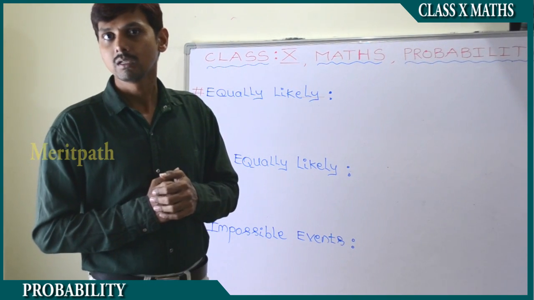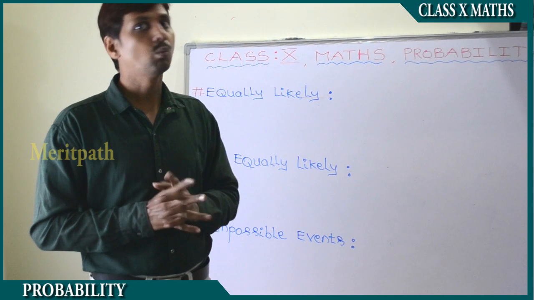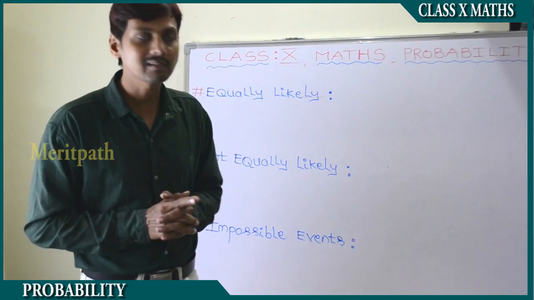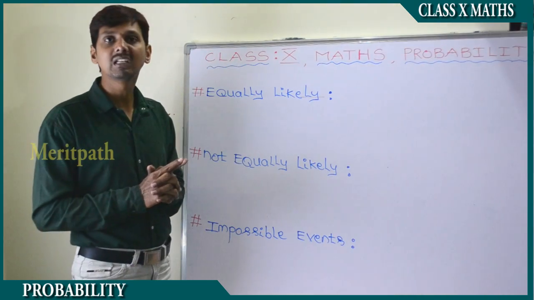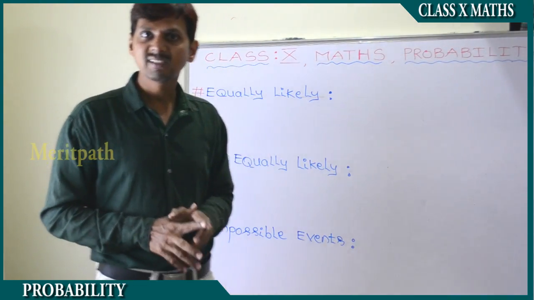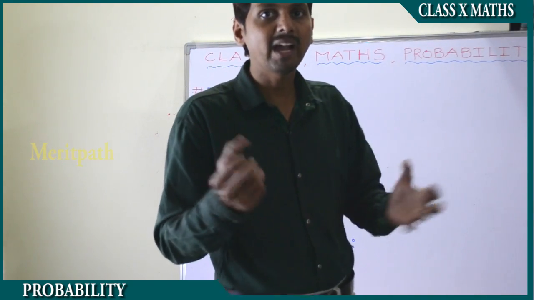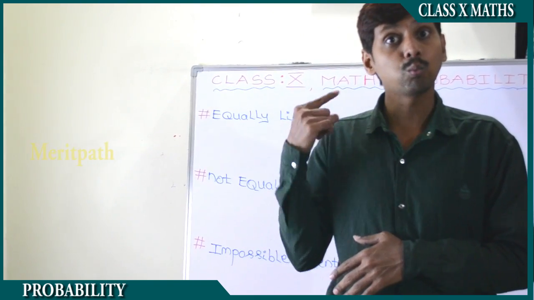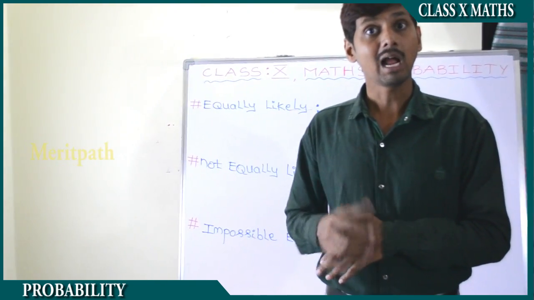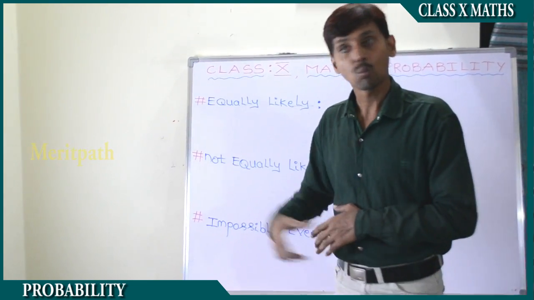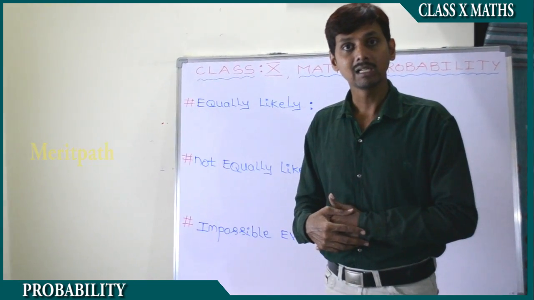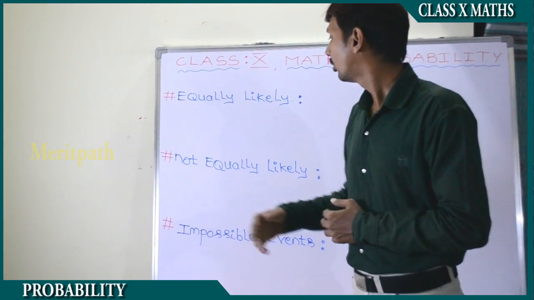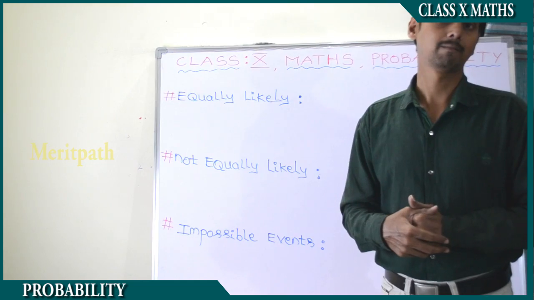This kind of events are called not equally likely events.